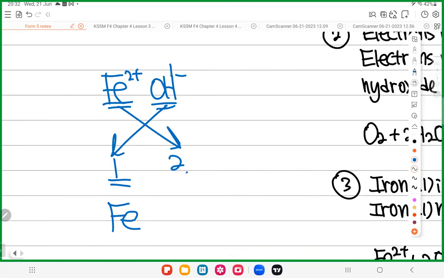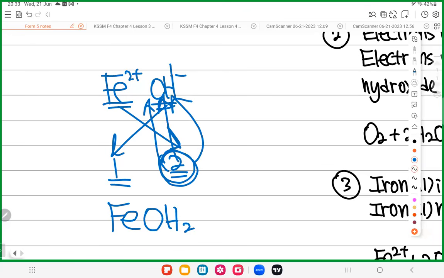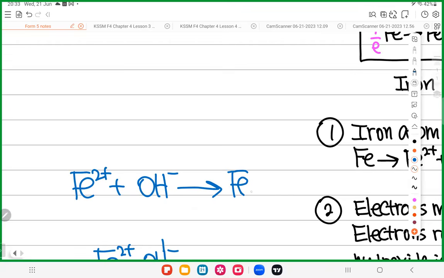This OH got 2, but you have to be careful. If you write OH2 is wrong. Because why? This 2 should be given to the O and the H. You need to put a bracket here. Is it okay? Because if you don't put a bracket, this 2 is only given to the H, which is wrong. You want the 2 here to be given to the entire OH. That's why you need a bracket here. So Fe(OH)2. Okay, so you get this Fe(OH)2.